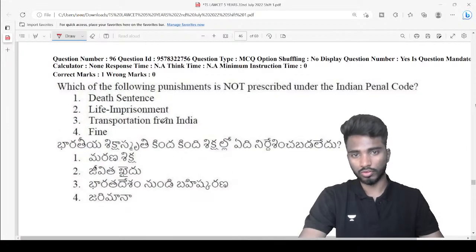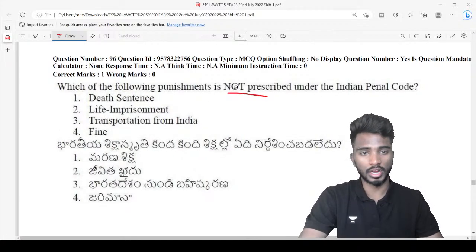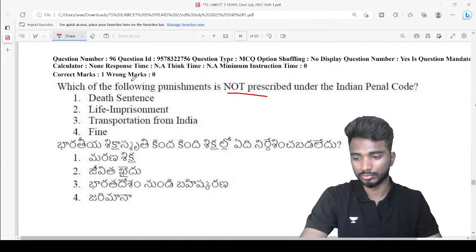Which of the following punishments is not prescribed under the IPC?